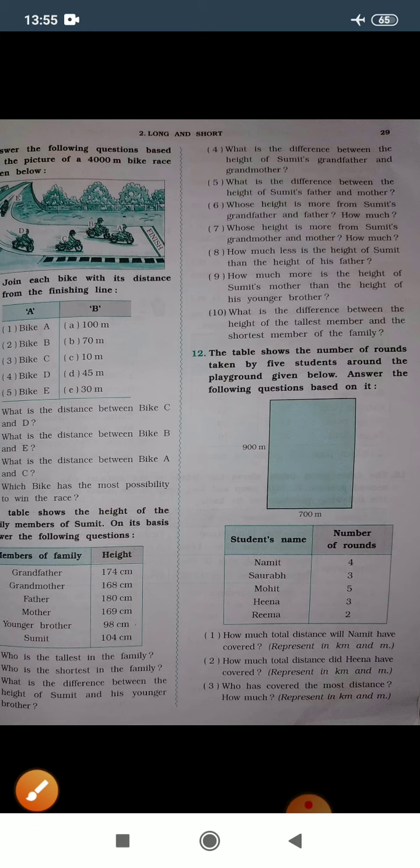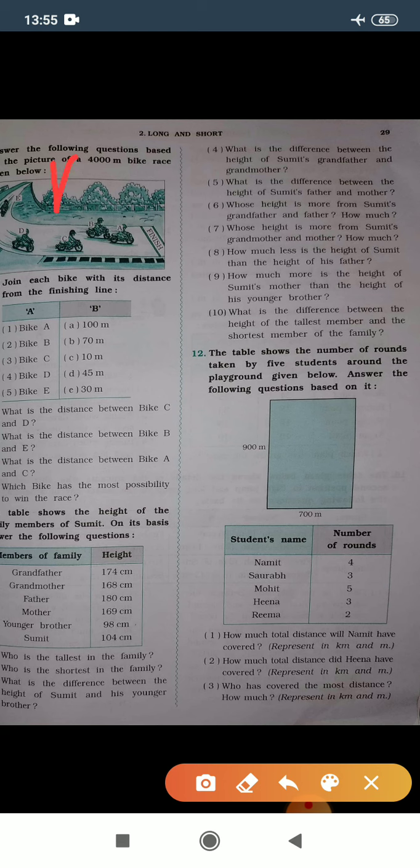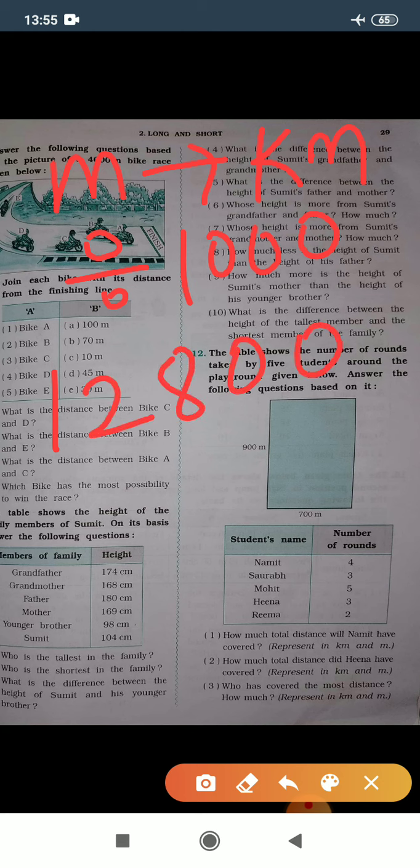When we convert meter into kilometer, everyone knows we need to divide the number by 1000. So our answer is 12,800. Now we need to divide this by 1000. I will write this number as it is.